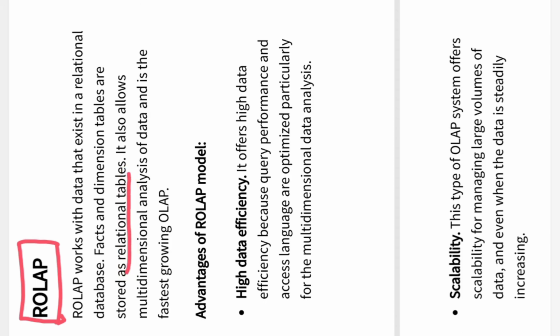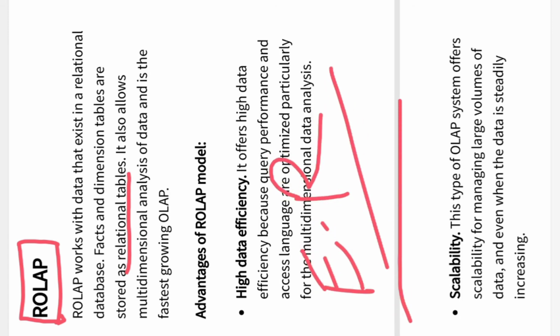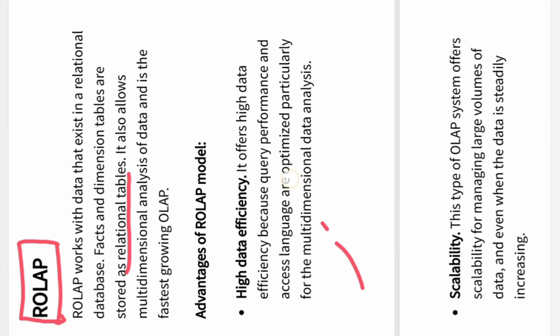Why? Because in relational OLAP we use the ER model. We don't use the fact constellation schema and snowflake schema. We use the ER schema, meaning entity relationship schema. Everything is in terms of the entity relationship model, and the fact tables and dimension tables are also represented or stored in terms of relational tables.